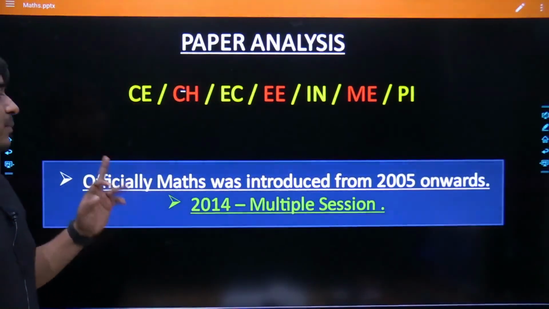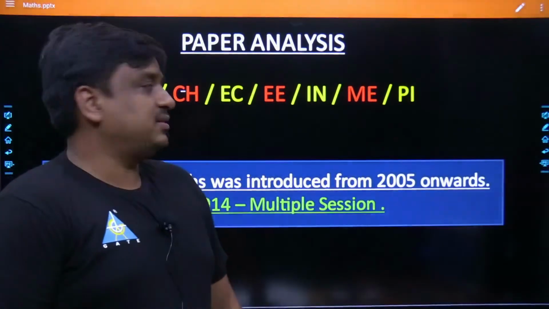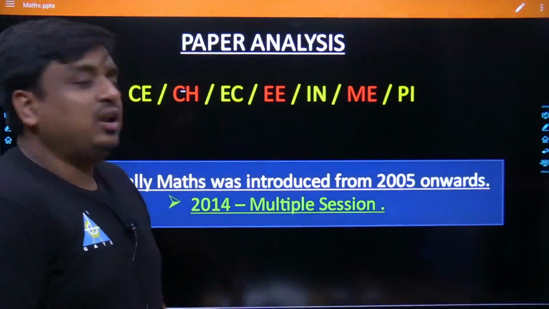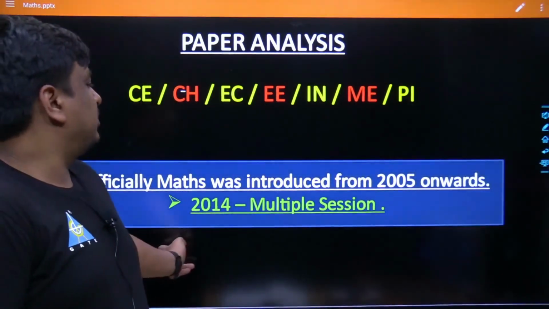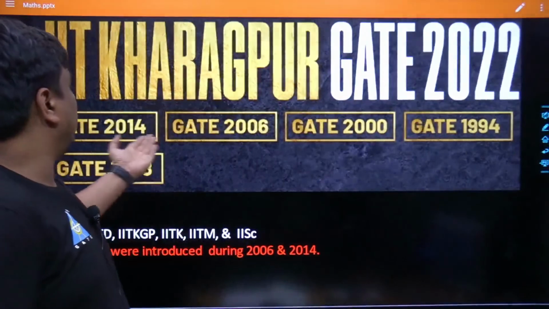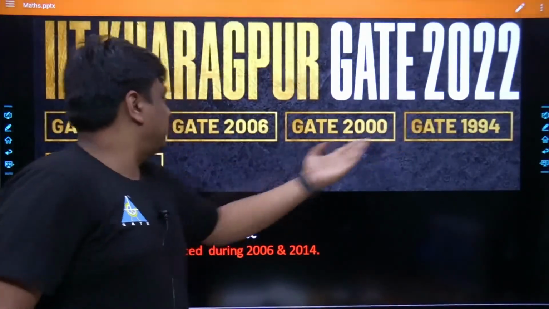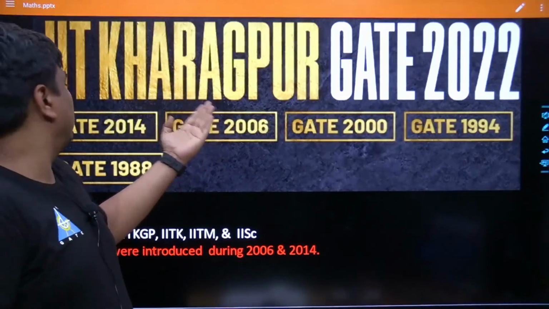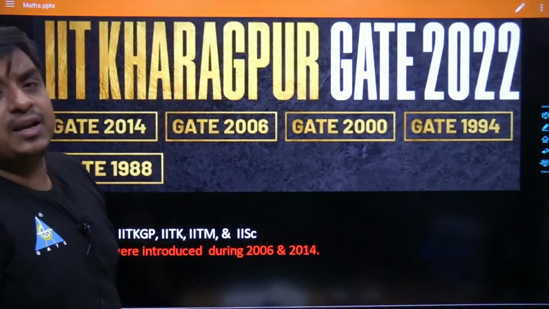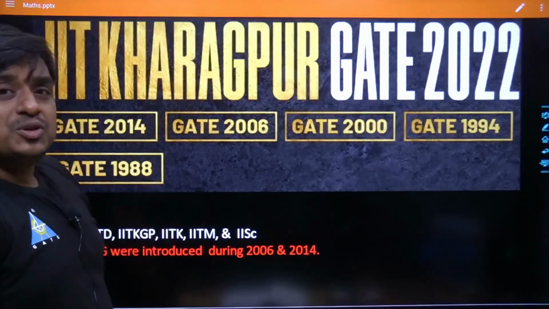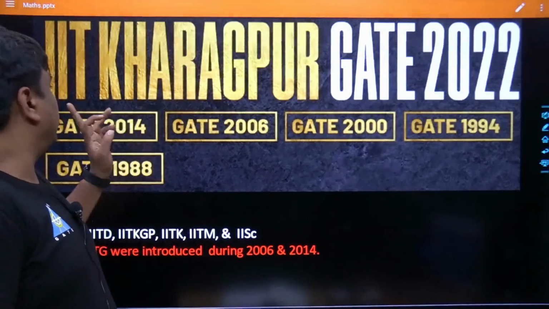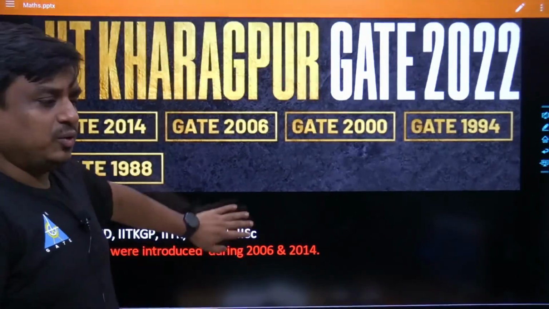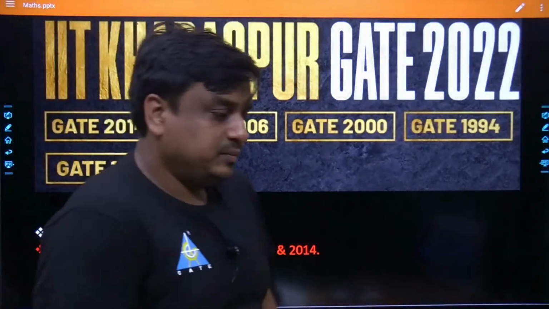Now, at the same time, we are going to do the analysis for the 2014 paper only. Why? Because in the two or three years before that, GATE mathematics was not there. Even in GATE 2006, very few questions were asked. So we are doing the complete analysis of the paper, the way the questions were framed in GATE 2014, and from there we are going to extract a few conclusions.